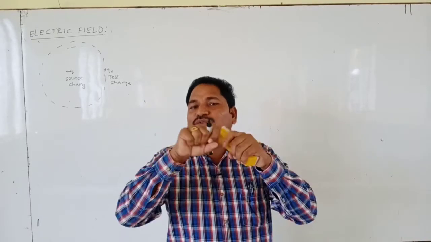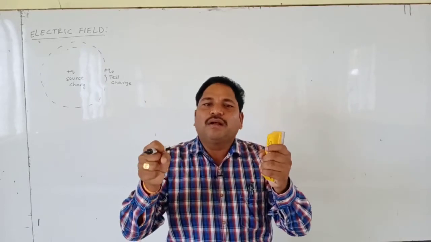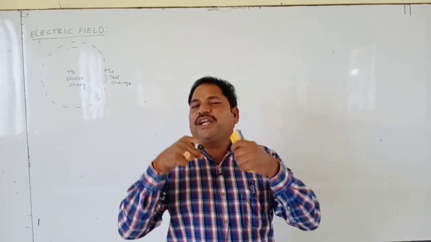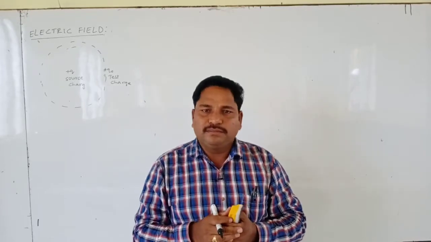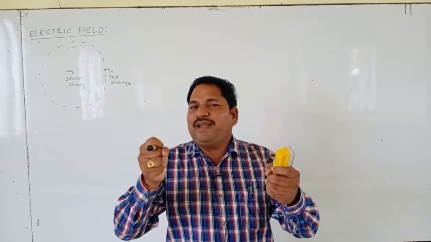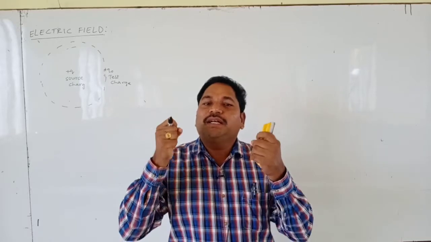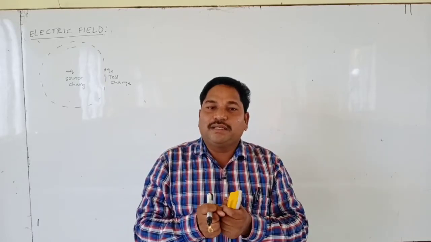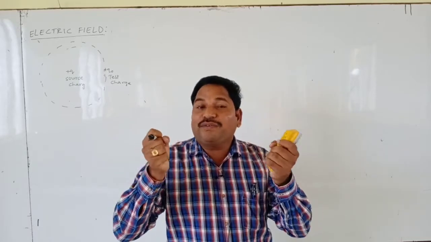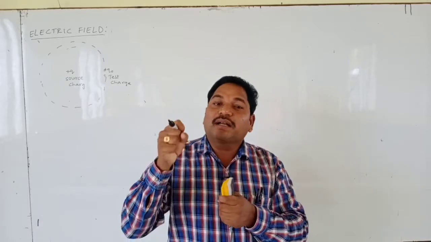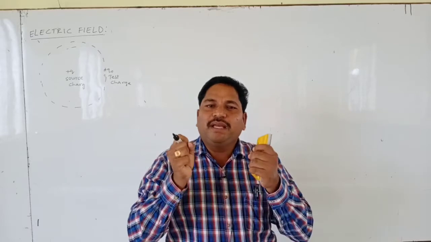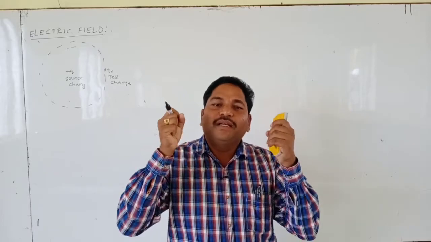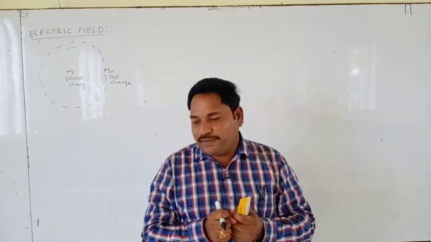To communicate the forces between the two charges, we introduce another concept that we call the electric field. This electric field cannot be defined in a correct way. The intensity of electric field can be defined correctly. The definition of electric field can be given by introducing the intensity of electric field.